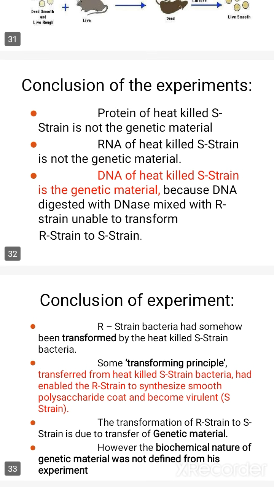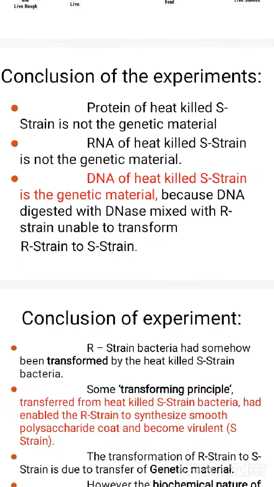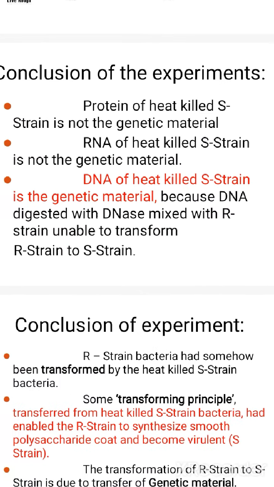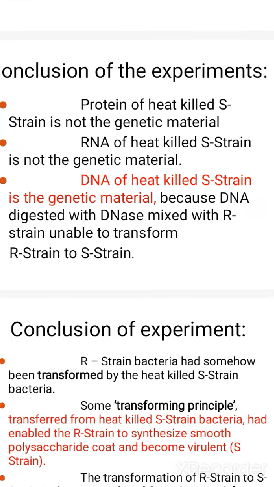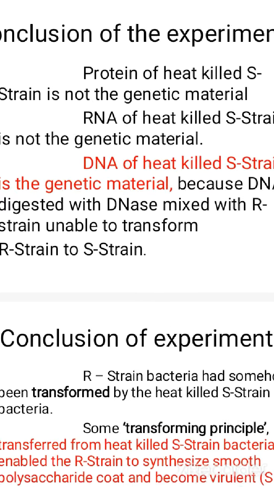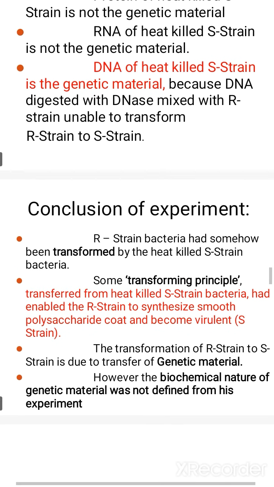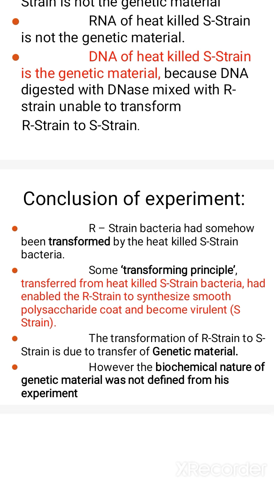Already we studied: the protein of the heat killed strain is not the genetic material, and RNA is also not the genetic material, but only DNA is the genetic material, because the DNA was digested by DNase. So only the DNA was able to transform the R strain into the smooth strain. That's why the genetic material is DNA. Like that they came to the conclusion about the transforming principle.